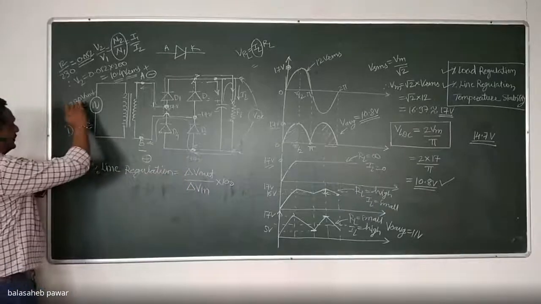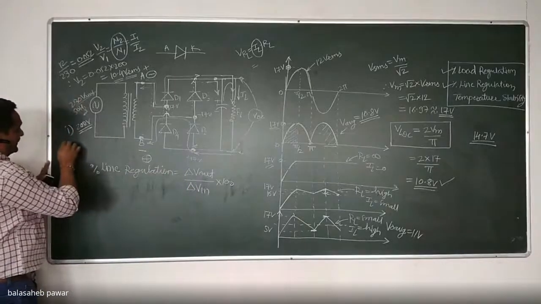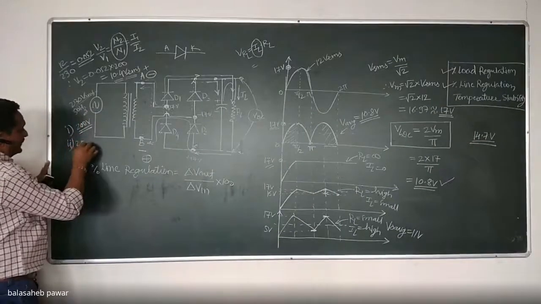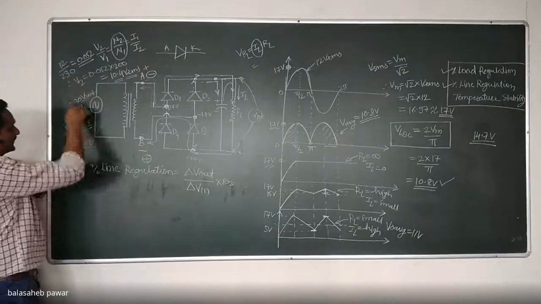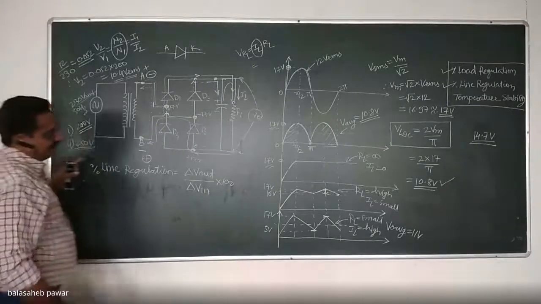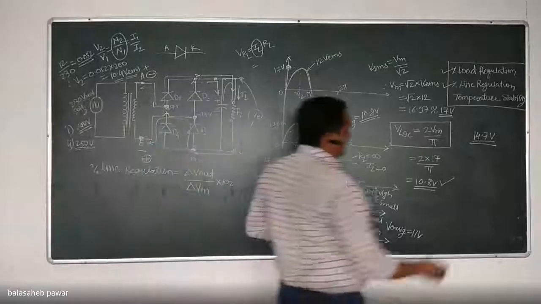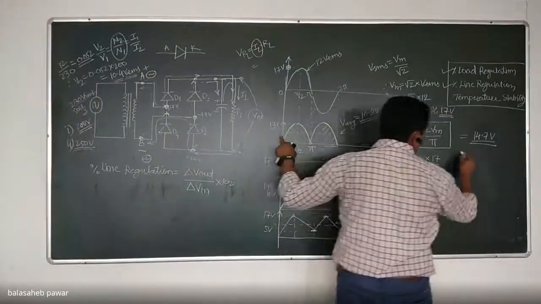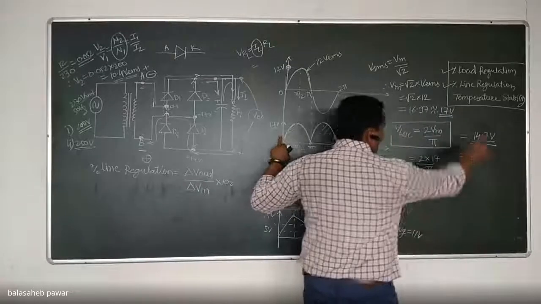Instead of that 230, if fluctuation occurred and that supply voltage becomes 250 volts instead of 230, right? Can you directly give me the answer over here? How much will be the peak voltage available? That is Vm after rectification. Will it be 14.7?